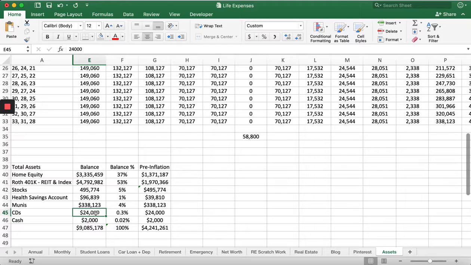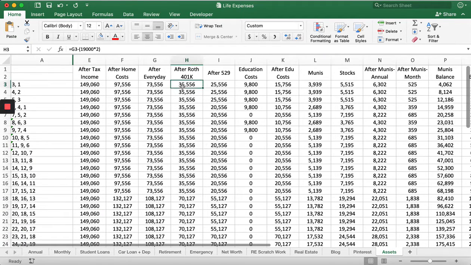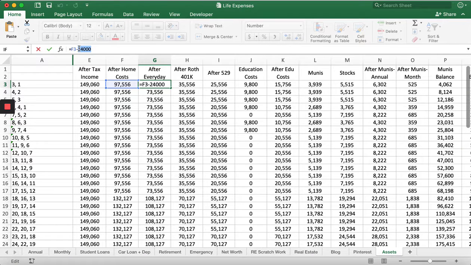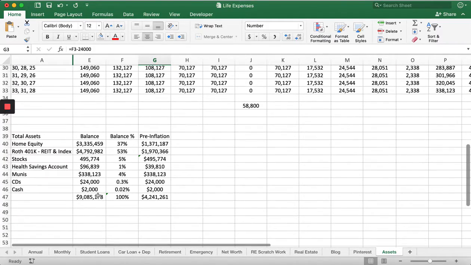So basically, it's literally a whole year emergency fund, right? Our everyday expenses for each year are $24,000. So it's a $24,000 one-year emergency fund right there. And then an emergency fund of $2,000 to just have one month on hand.